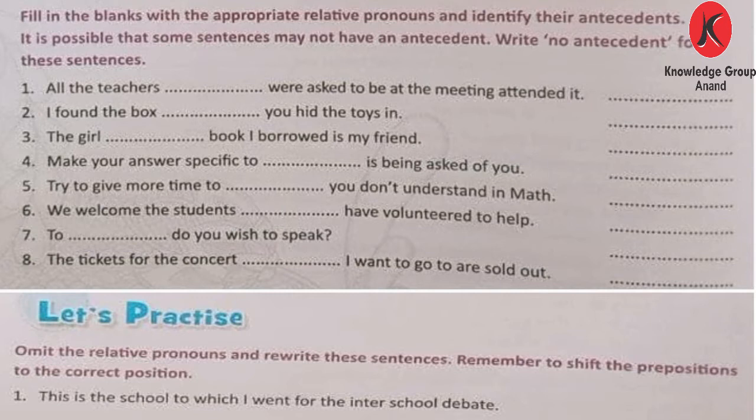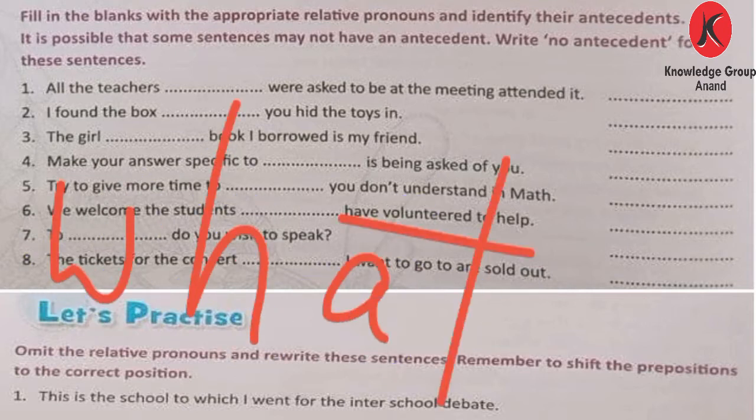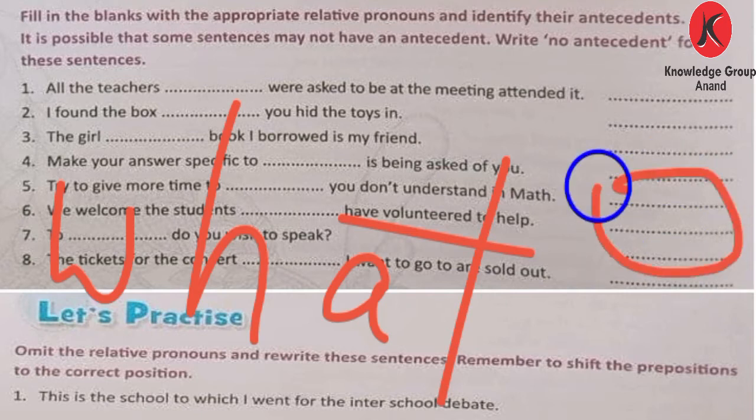Number 4, make your answers specific to dash is being asked of you. Okay, in this sentence there is no antecedent. In the fourth blank, what is being asked of you, and no antecedent you have to write in this blank.